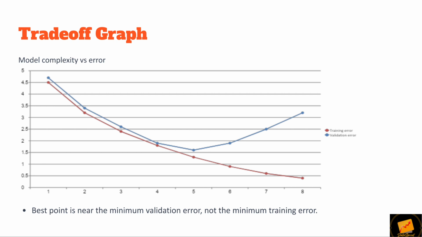This slide shows model complexity versus error. As model complexity increases, training error decreases. Validation error decreases only up to a point and then increases. The best point is near the minimum validation error, not the minimum training error.